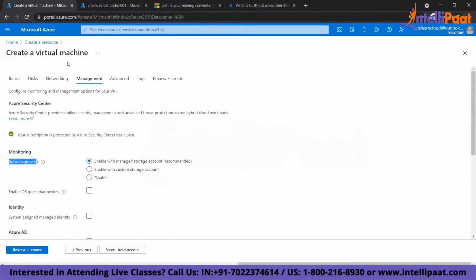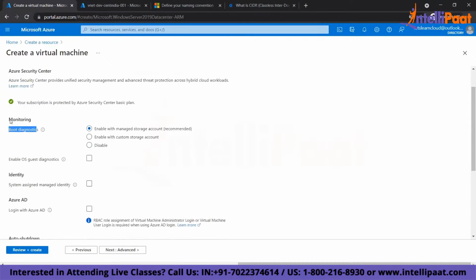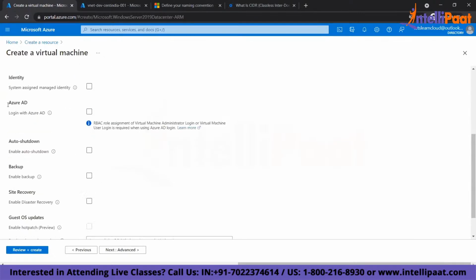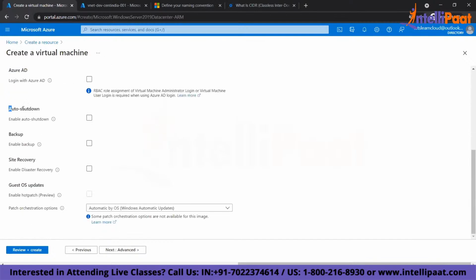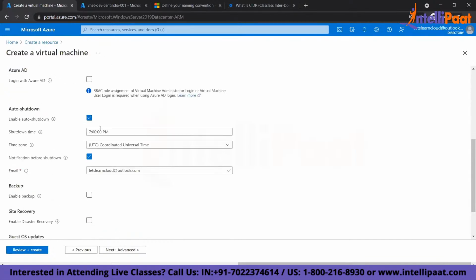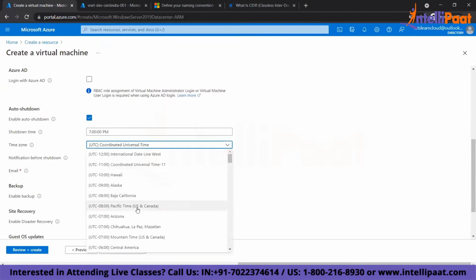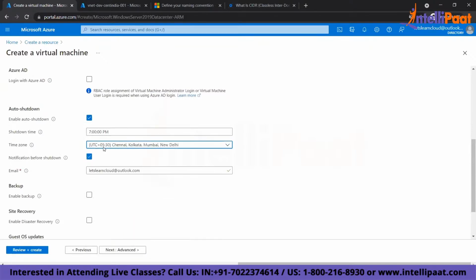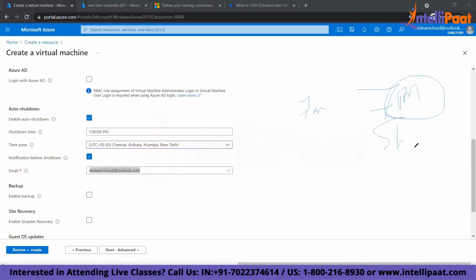Then there are other things in the management. In management, you can set up your logs. You can connect to your Active Directory. You can auto shut down the VM. So you can choose this option every day at 7 p.m. in India time zone. It will shut down the VM and send me an email. So that means from morning 7 a.m. to 7 p.m. the developer will work. Exactly at 7 p.m. it will shut down the machine. Right? So that it will save my cost. So this is a feature. So I don't want that.